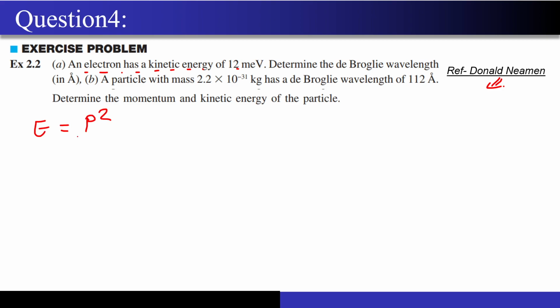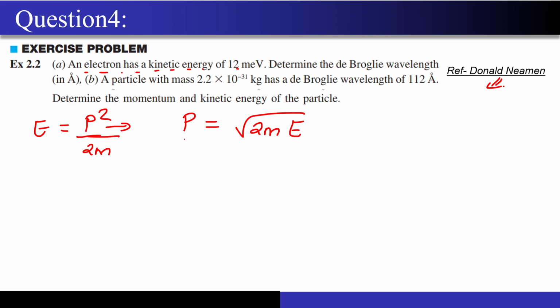Now I know this formula: E is equal to P square by 2m, where E is my kinetic energy and P is the momentum. So P I can write as root of 2m into E, correct? I can write it like that. Then I just have to substitute a few values.